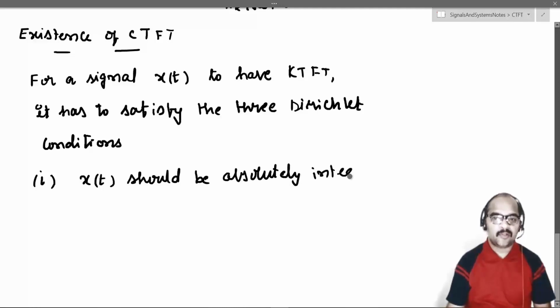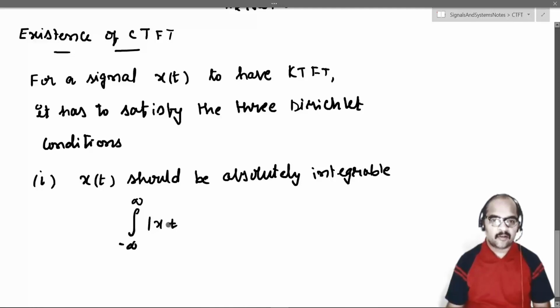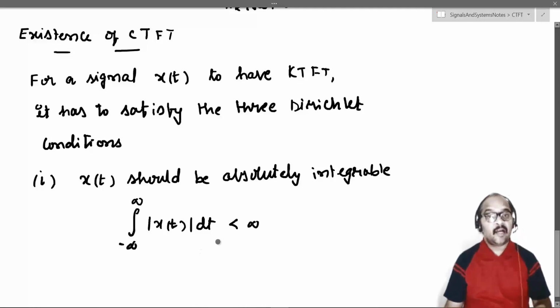What does it mean? The integral from minus infinity to infinity of the magnitude of x of t dt should be less than infinity. Compare this with the Fourier series: there we say over a period T, but here over the complete time axis it has to be absolutely integrable.